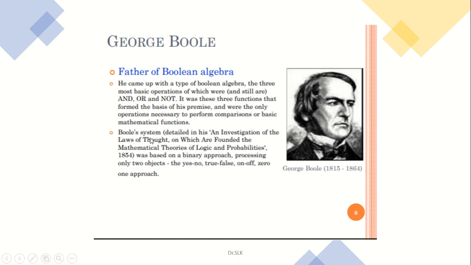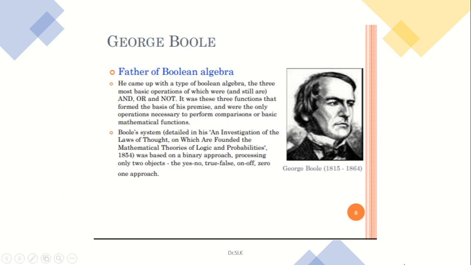Boole detailed his system in a book called An Investigation of the Laws of Thought, on which are founded the mathematical theories of logic and probabilities, in 1854. We think that Boolean algebra can be used only for simple mathematical problems, but this concept of Boolean algebra has paved the path for many founding research findings in the areas of light as well as matter.